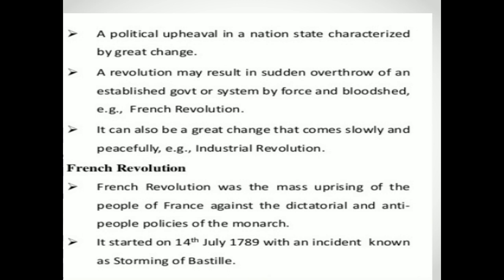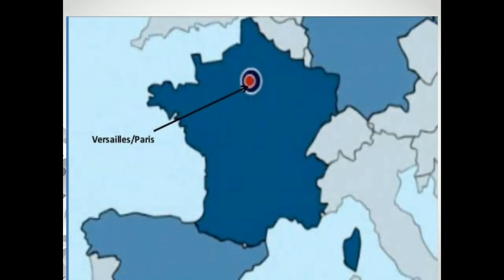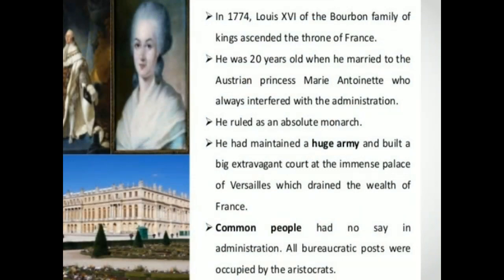It started on 14 July 1789 with an incident known as Storming of Bastille. This is where the storming of Bastille took place in Paris. Let us talk about the rule in France.